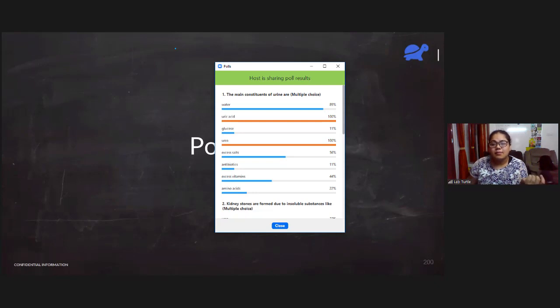Fourth, the amount of urine secreted by a person in a day is around 1 to 2 liters. Someone has said 8 to 10 liters. Well, I think that's a lot for a day. Fifth, how is the amount of urine regulated by the pituitary gland? It is done with the help of ADH or antidiuretic hormone.